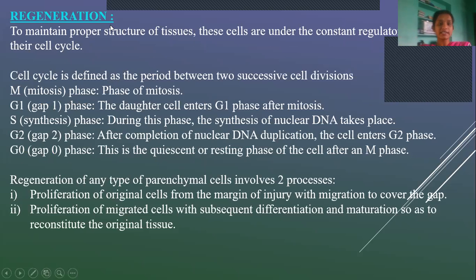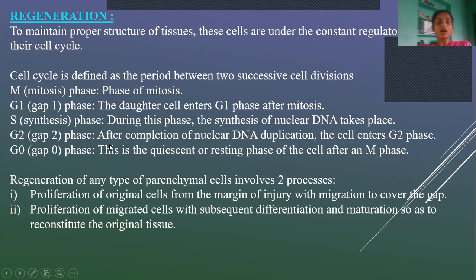When coming to regeneration, how does replication or proliferation of parenchymal cells take place? It takes place through the cell cycle. It involves the following phases. It includes the M phase, that is the mitotic phase, or phase of mitosis, and the G1 phase, that is gap 1 phase. During this phase, the daughter cells enter the G1 phase after mitosis, and then the S phase, or synthesis phase, during which nuclear DNA will be synthesized.